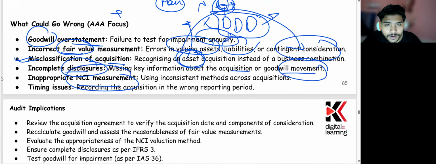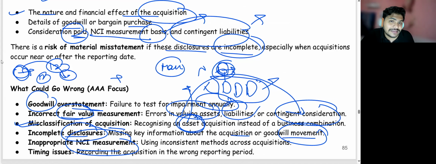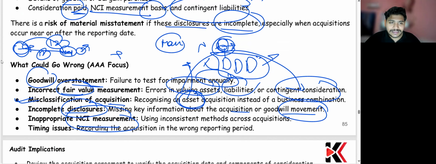Done? Now, when you are buying a company, from the acquisition date you have been given 12 months to value or to bring the net assets of that company to fair value. You have been given 12 months. So it could be possible that within those 12 months you have not taken the fair value, and you're taking the fair value which is coming after 12 months. That is a wrong accounting treatment, right? According to your SBI knowledge. So these are the points which could also be tested, right? This accounting standard would not be majorly tested, but there will be something other.